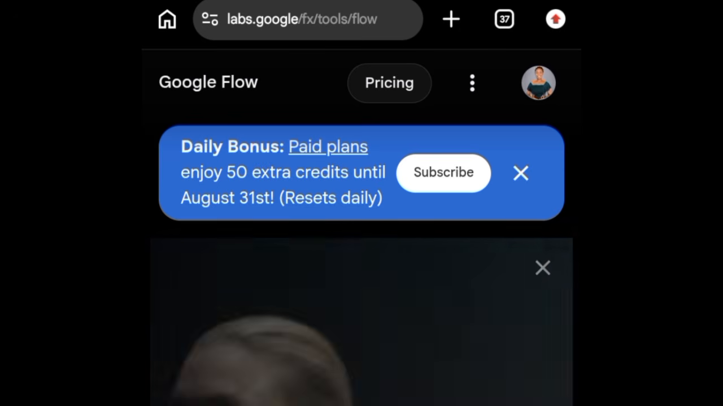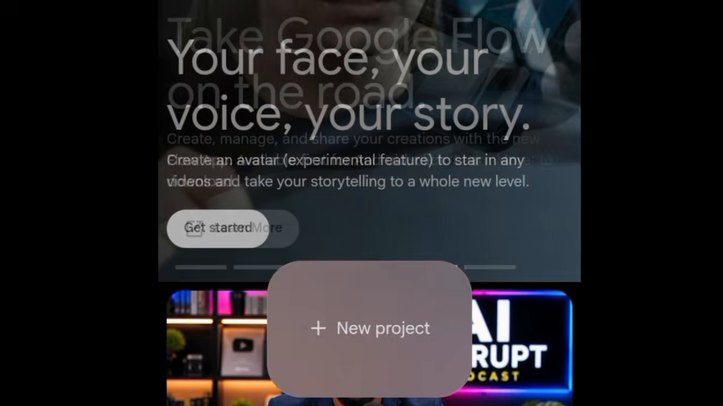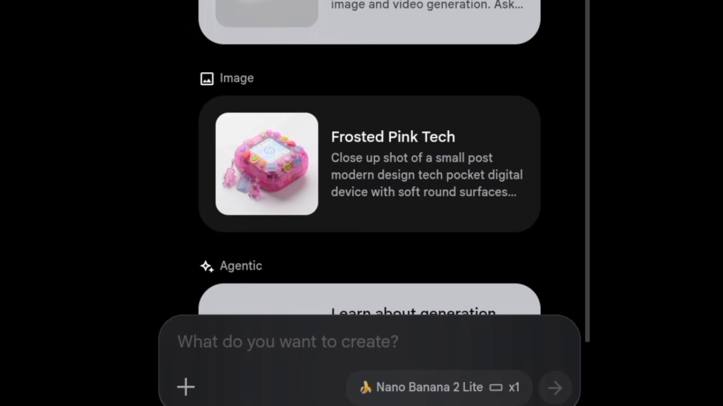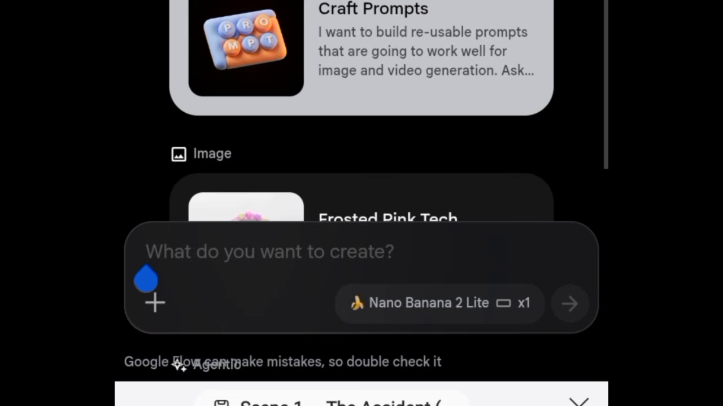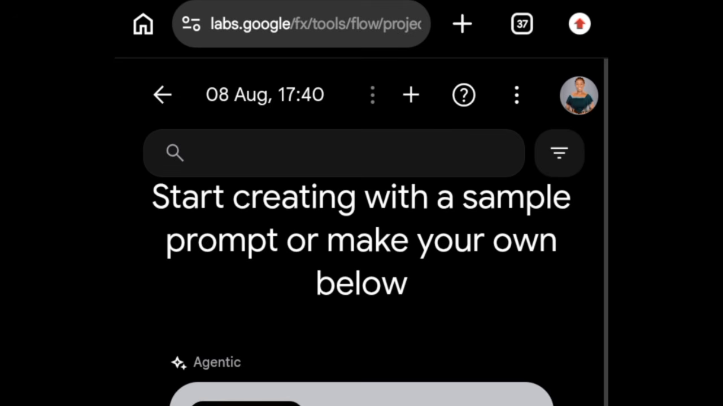Once you sign in here, just come over to where you see new project, click on new project. Once you click on new project, it will take you down to this interface where you see what do you want to create. Before you click on that, come up here to bring in your reference image. Remember those images we created using ChatGPT and downloaded.